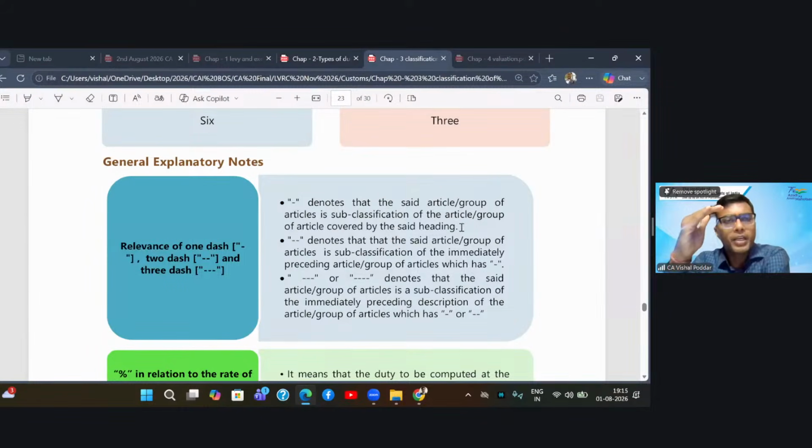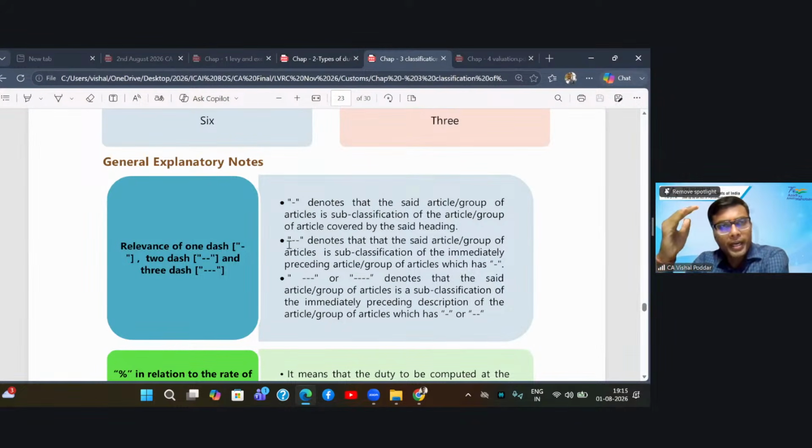So there will be a heading. Now within the heading, when any item is given with a single dash, it means that single dash item is a sub part of the main heading. Now extending this logic, if there is a double dash before any item, it means that item is a sub part of that item which is having a single dash. So heading, single dash, double dash, triple dash.